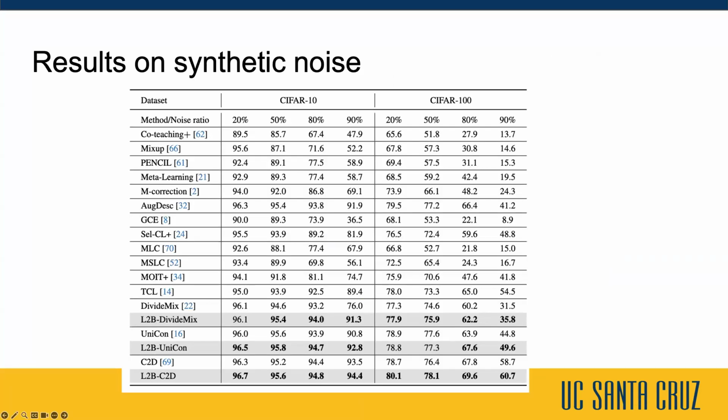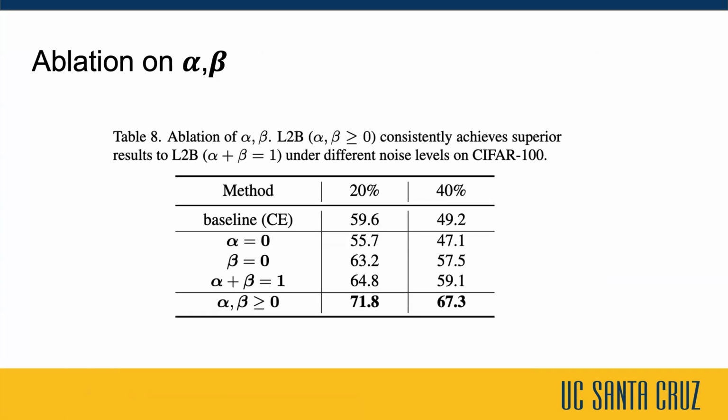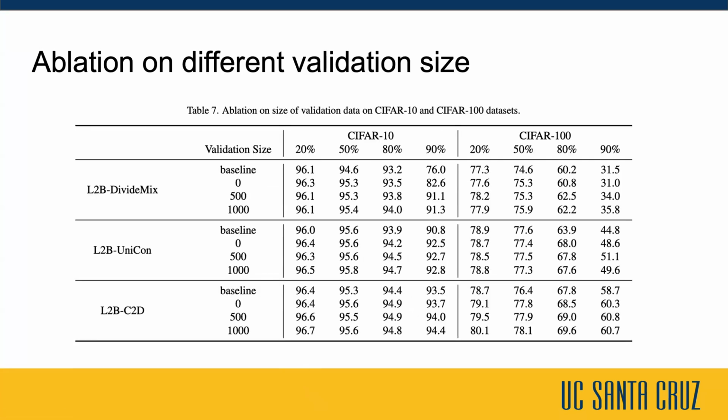Here, we show our results on different levels of synthetic noise. Our method can serve as a simple and effective plugin for a lot of other learning with noisy label methods and consistently improve upon these methods. Unlike previous bootstrapping loss, our method offers greater flexibility. It uniquely does not limit the weights to sum up to 1, allowing for more nuanced reweighting across all instances and labels. Our method is also effective even when eliminating the validation set or the metaset to be 0.